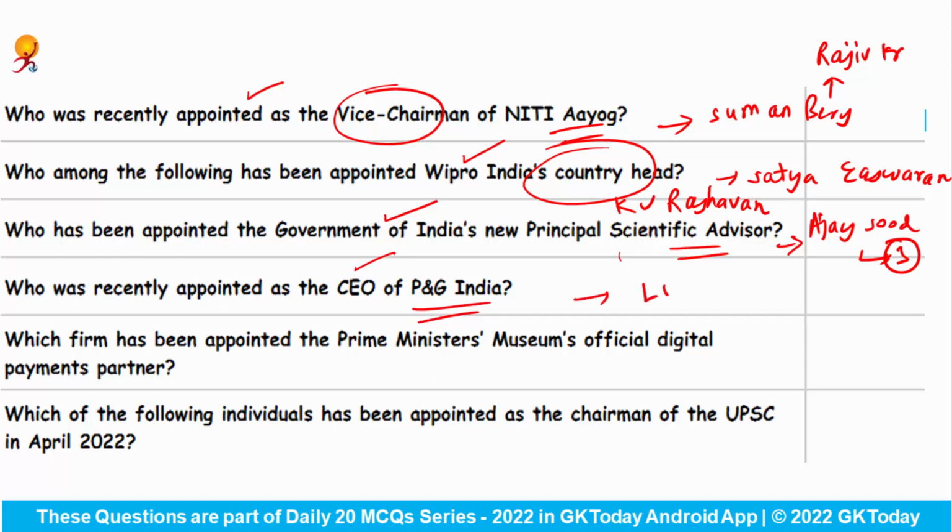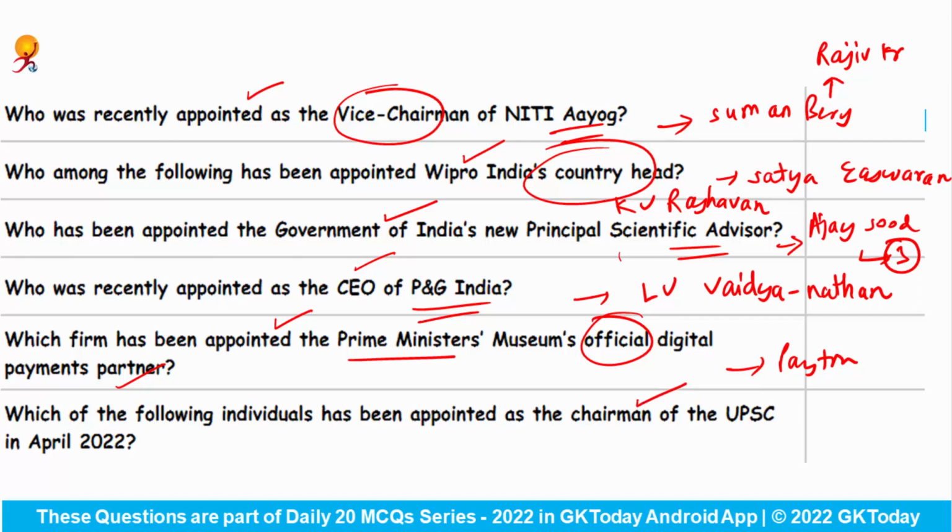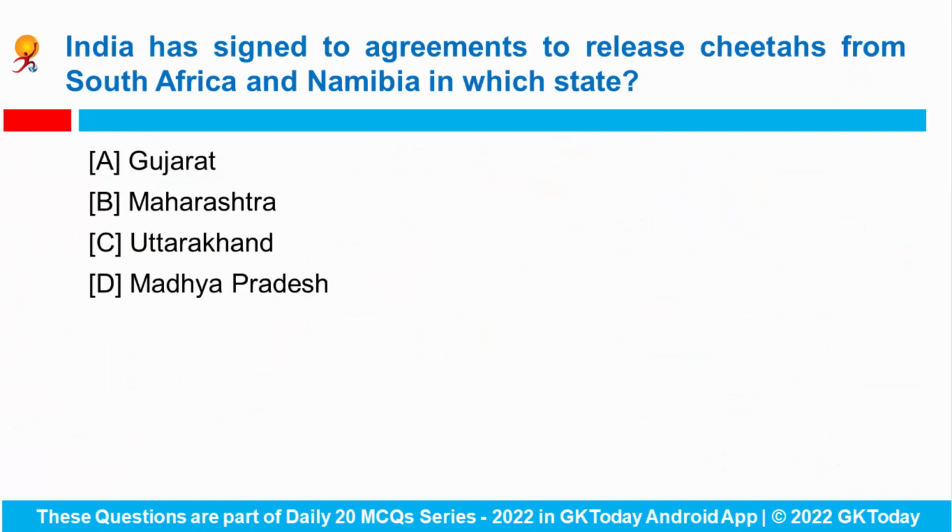This is L.V. Vaidyanathan. Which firm has been appointed the Prime Minister's Museum's official digital payments partner? This one is Paytm. Which of the following individual has been appointed as the chairman of the UPSC in April 2022? So the new UPSC chairman is Mr. Manoj Soni. Okay. Next question.